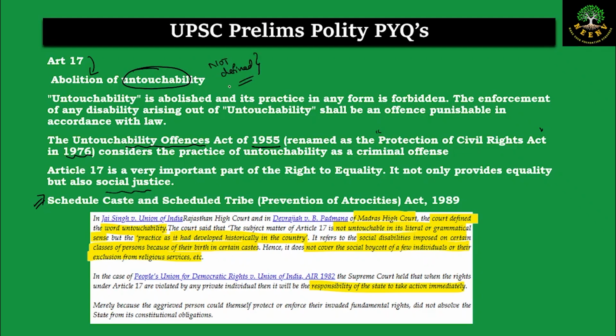So ultimately, in the Devarajaya versus Padmana case, the Madras High Court defined untouchability. The court says that when we say untouchability, it is not in the literal grammatical sense. In this context, it is the practice that was there historically in the country, which was practiced against a certain section of people, a certain class of people, and the discrimination that was done to them based on the caste that they were born into. So that is the practice of untouchability, and this is what the court is trying to define.